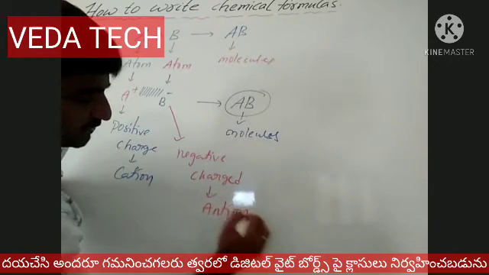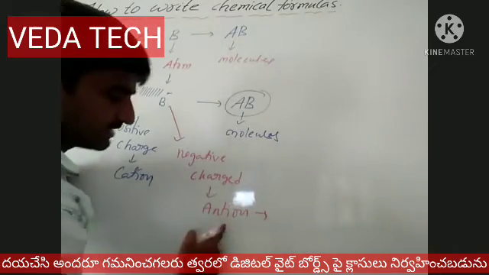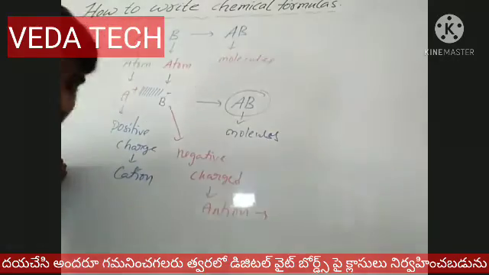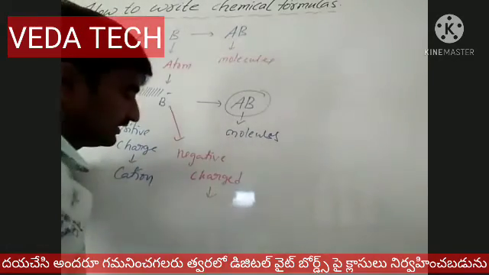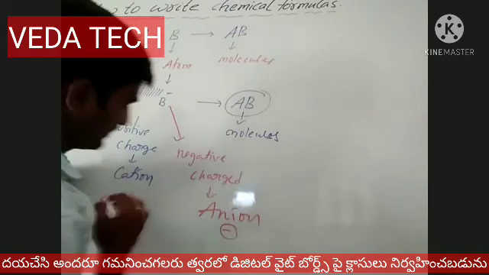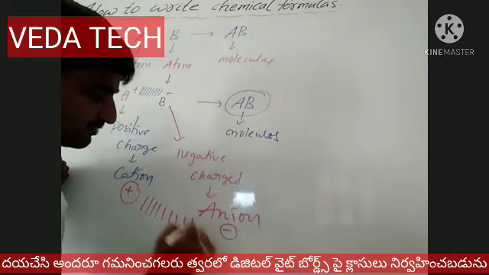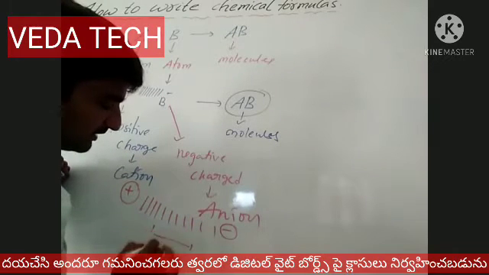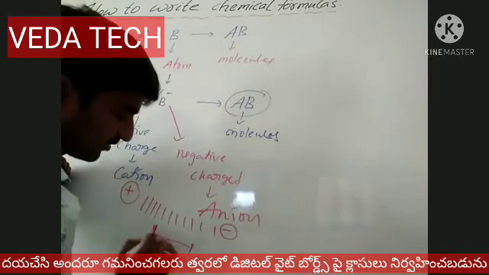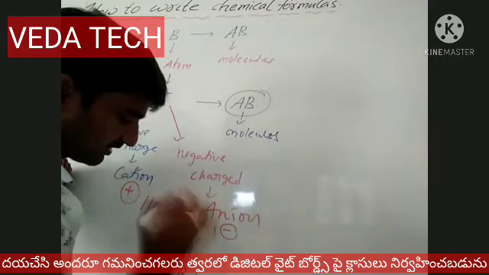So any molecule contains cations and anions. The cations and anions combine to form a molecule. Here, write these: anion is what sign? Negative sign. Cation is what sign? Positive sign. The electrostatic force between the two forms one bond. The bond is the attraction between the two ions. So this is called a bond, and finally the AB molecule is formed.